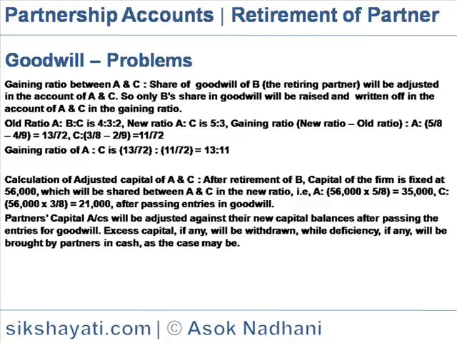Calculation of adjusted capital of A and C. After retirement of B, the capital of the firm is fixed at 56,000, which will be shared between A and C in the new ratio. So A's capital would be 56,000 into 5/8, which is equal to 35,000, and C's capital would be 56,000 into 3/8, which is equal to 21,000, after passing entries for goodwill. So the partners' capital accounts would be adjusted against their new capital balances after passing the entries for goodwill. Excess capital, if any, will be withdrawn, while deficiency will be brought in by the partners in cash, as the case may be.